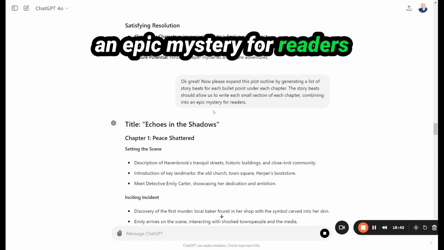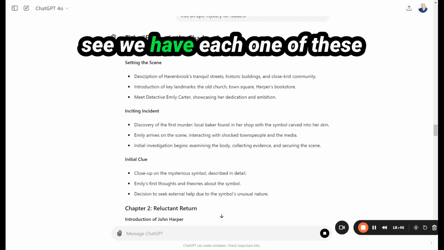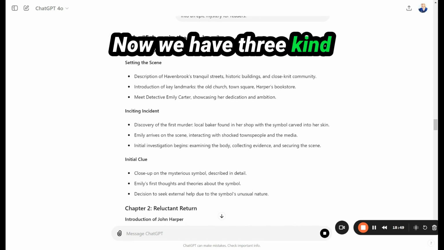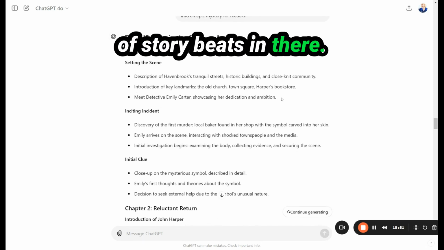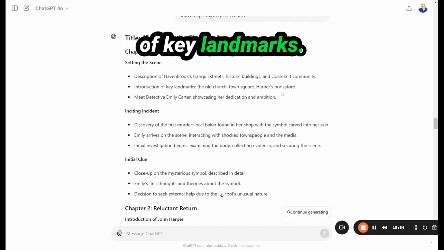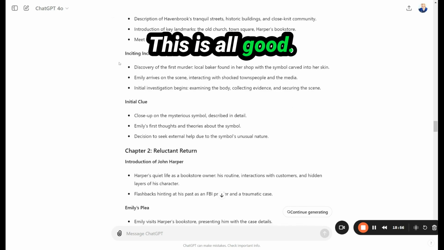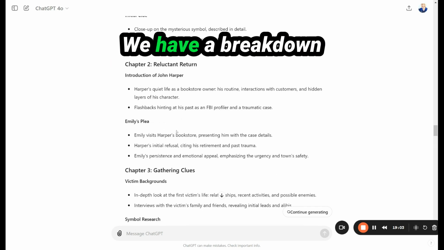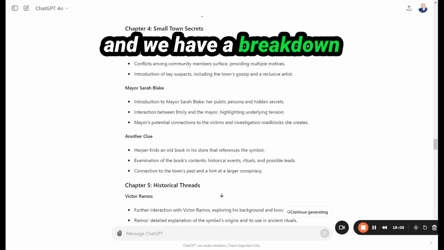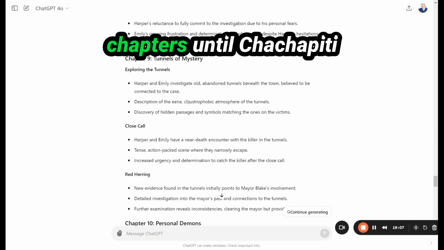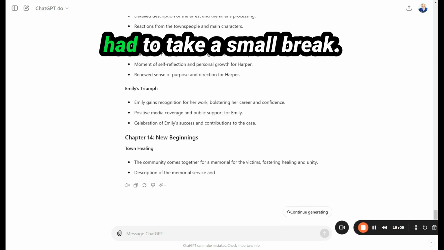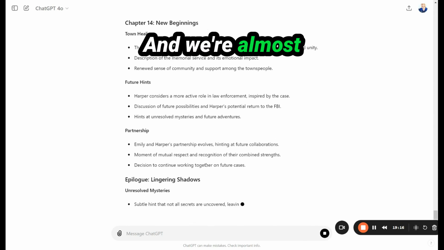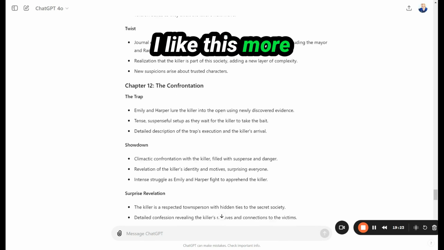We have the title, and you can see we have each one of these bullets setting the scene. Now we have 3 kind of story beats in there with some introduction of key landmarks. This is all good. We have the inciting incident. We have the initial clue, and this is all in chapter 1. We have a breakdown of each one of these chapters until ChatGPT had to take a small break. So we're going to say continue generating, no problem there. And we're almost done with the outline. I like this more detailed version.